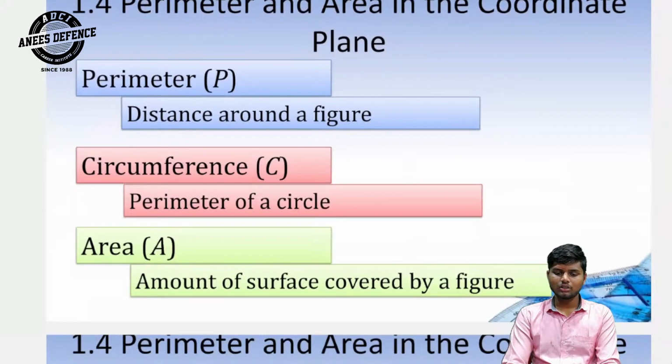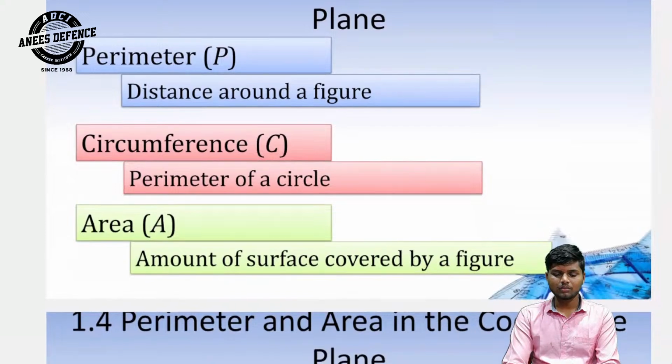Perimeter and area in the coordinate plane. Perimeter, denoted P, is the distance around a figure. Circumference means the perimeter of a circle. Area means the amount of a surface covered by a figure.